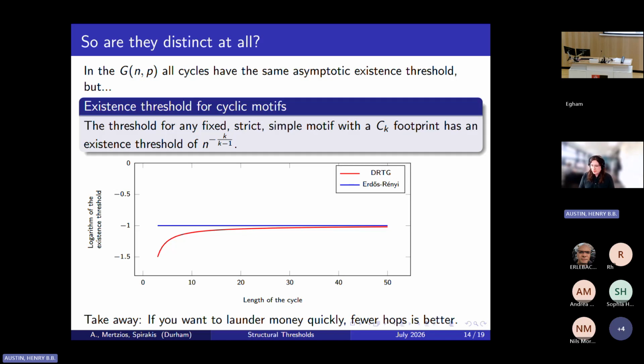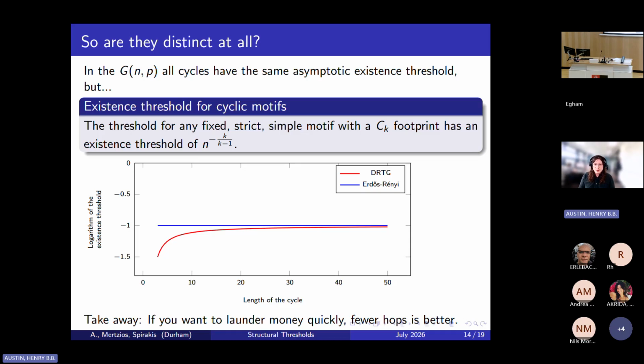However, for cycle motifs in the DRTG, as we increase the window from nothing, we actually see that all the cycle footprints with the corresponding motifs show up at a different point. They all have their own unique existence threshold. And in particular, the small cycles appear first.